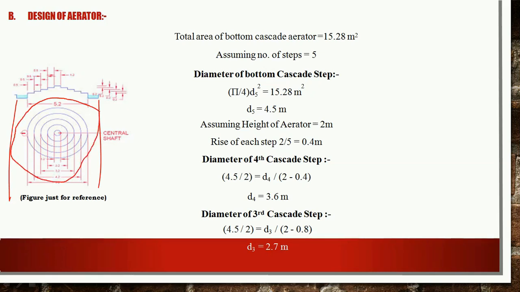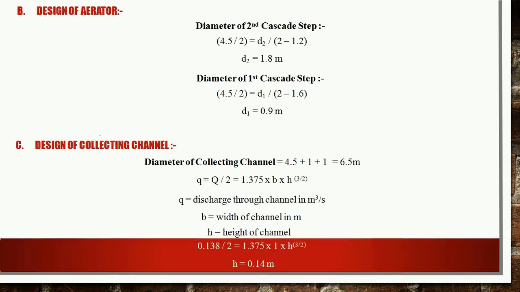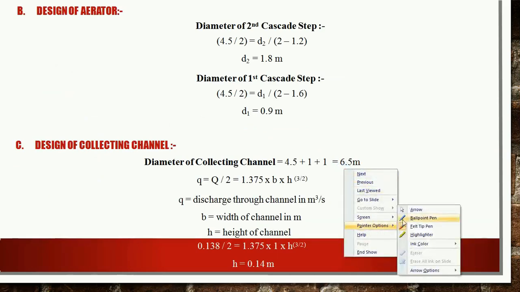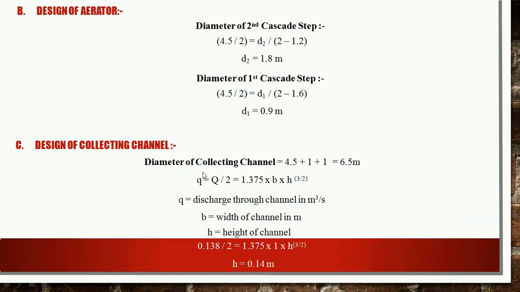Here the width is 1 meter and here also the width is 1 meter. So 4.5 plus 1 meter and plus 1 meter will give us the value as 6.5 meter.